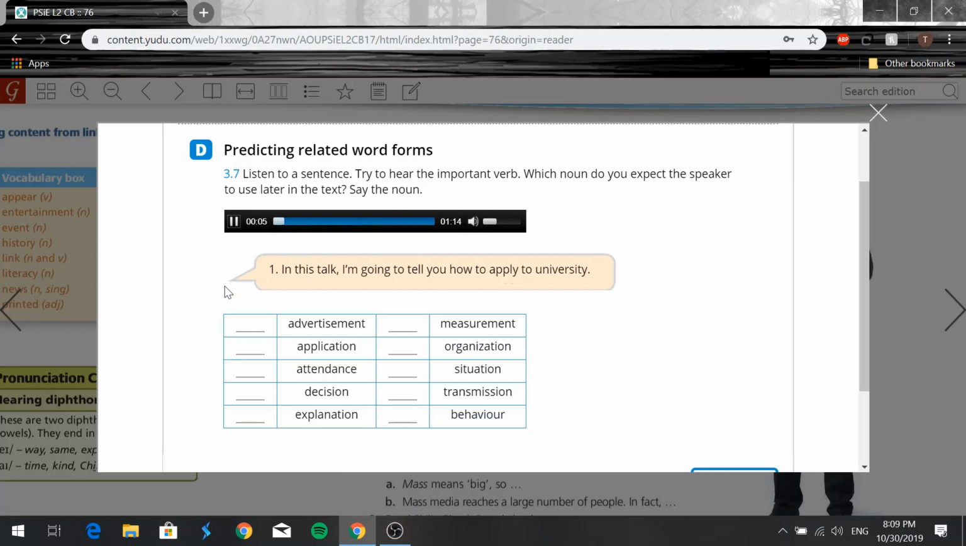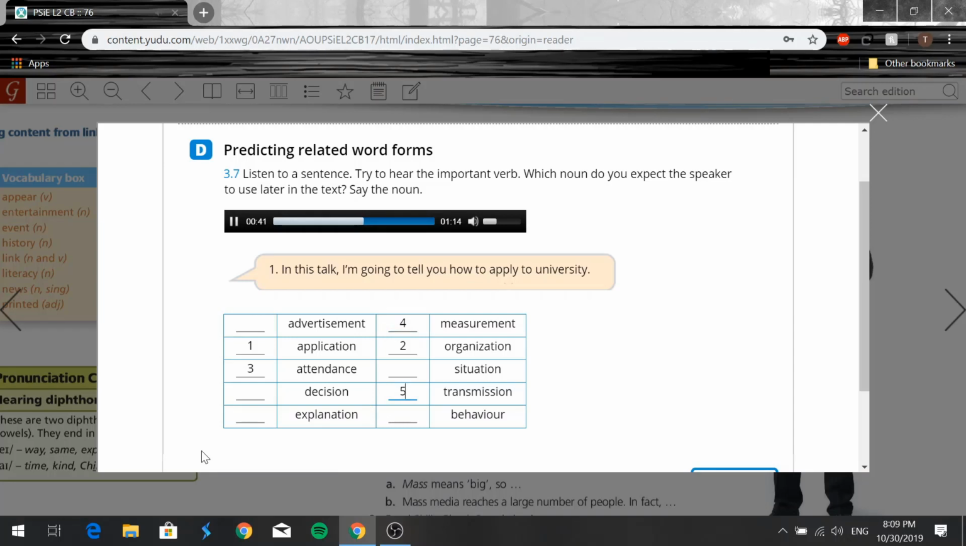1. In this talk, I'm going to tell you how to apply to university. 2. It is very important to organize your files logically. 3. You must attend every lecture. 4. During the experiment, we measured the distance for each container. 5. Marconi found a way to transmit speech over long distances.